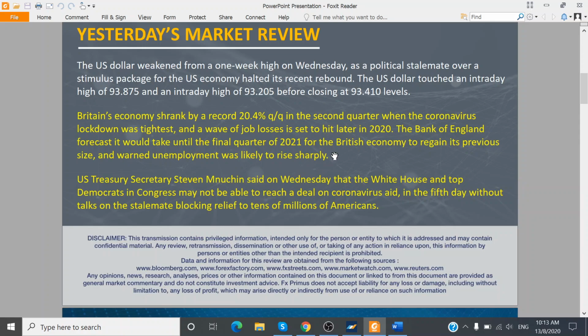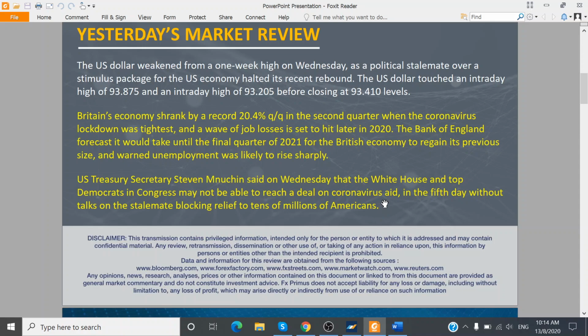That was the time the coronavirus lockdowns were at their peak. The Bank of England forecasted that it will take until the final quarter of next year, 2021, for the British economy to recover to its previous size.